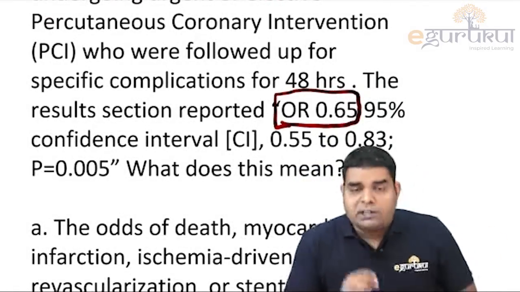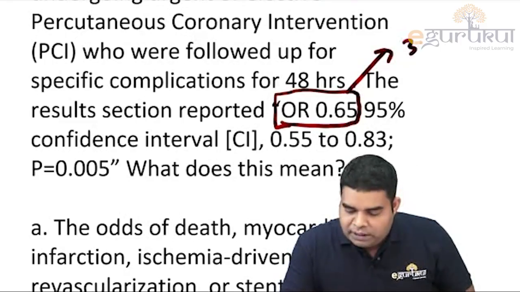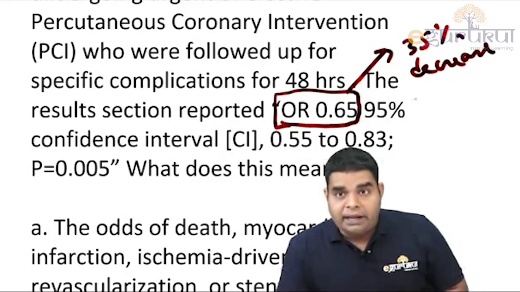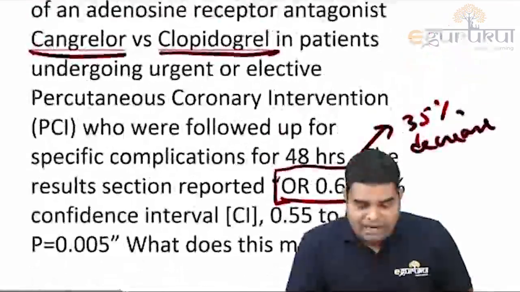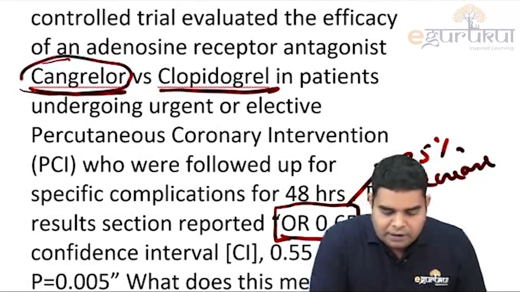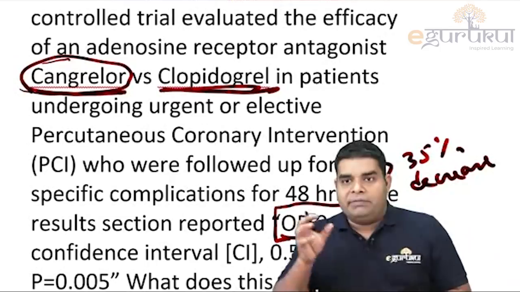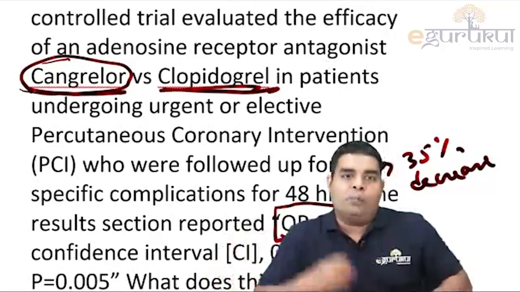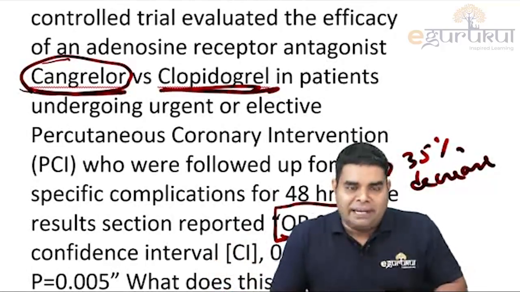So remember, odds ratio 0.65 means 35% decrease. 35% decrease in Cangrelor as compared to clopidogrel. That simply means this thing.